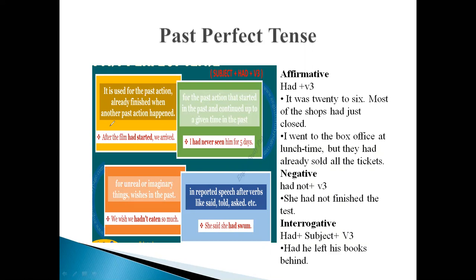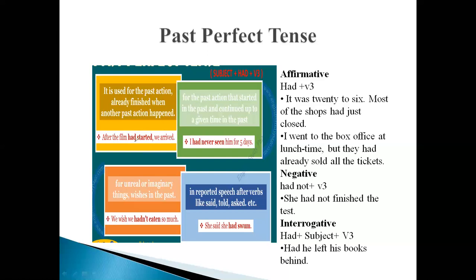Now in order to make this clear, we will look at this example. After the film had started, we arrived. Now two past actions are given in this particular sentence, and one action happened previously than the other action. Like for example, the film had started, this action happened first, and then the action of we arrived happened. It means that the first action described happened in remote past, in far off past, and we arrived is a part of recent past.